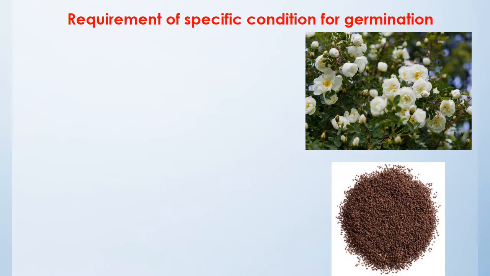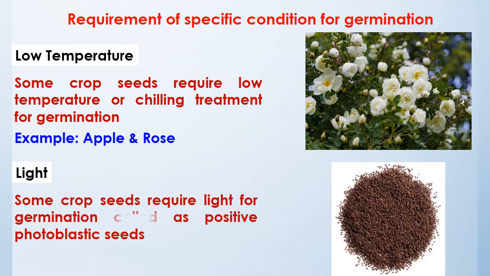Requirement of specific conditions for germination. Some seeds require low temperature and light for the germination process. With regard to low temperature, some crop seeds require low temperature or chilling treatment for germination. Examples for this type are apple and rose. These crops require low temperature. In the absence of that low temperature, the seeds of these plants will become dormant and undergo seed dormancy.